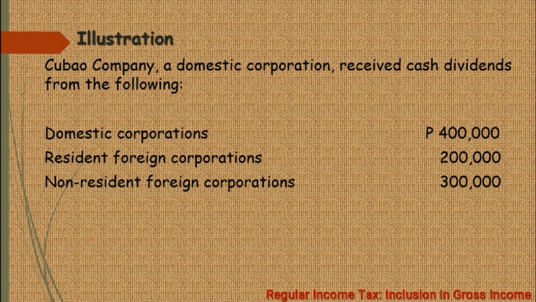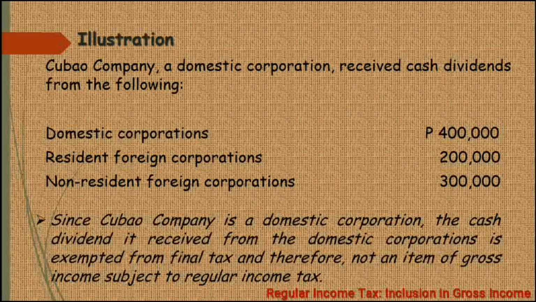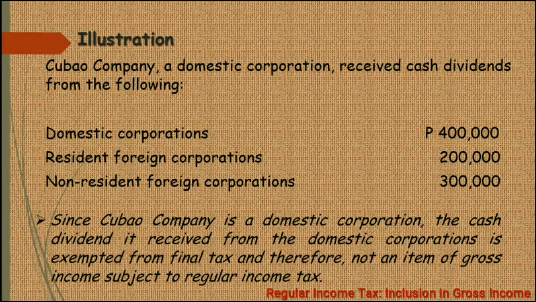Kasi si Cubao Company ay domestic, and then yung 400,000 pesos ay galing din sa isang domestic corporation. So, domestic to domestic, that is exempt from the tax. So, ibig sabihin, itong 400,000 pesos na dividend galing sa domestic corporations ay hindi siya item of gross income subject to the regular income tax. So, hindi siya kasali doon sa gross income subject to the regular income tax.